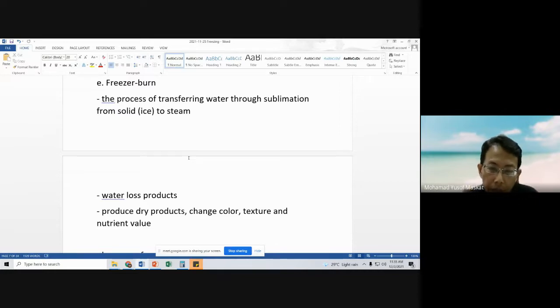That dry surface can be quite extreme because we are storing our product at a very low temperature, minus 20 degrees C. It can be extreme to the point that it will form a dry layer on top of our product, and that is not preferable because our product will look bad. The appearance will not be great, the texture will be hard, and the color will be like a burnt color. So that's why we call it freezer burn.